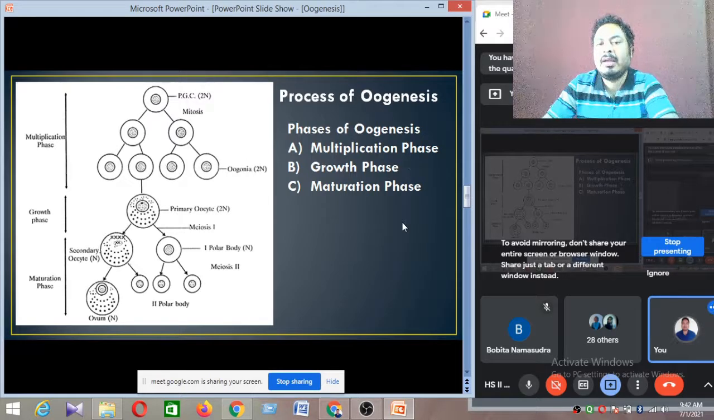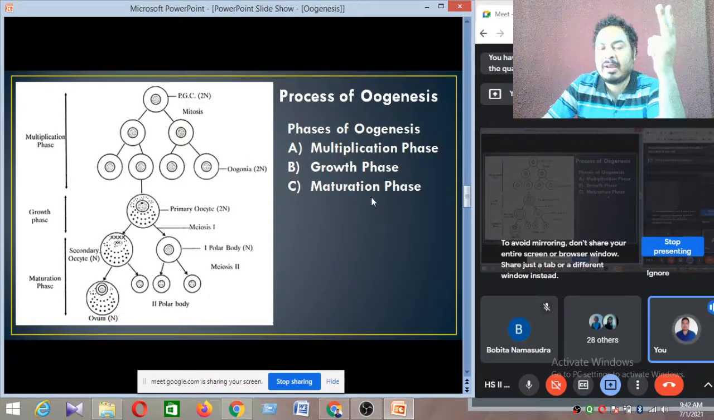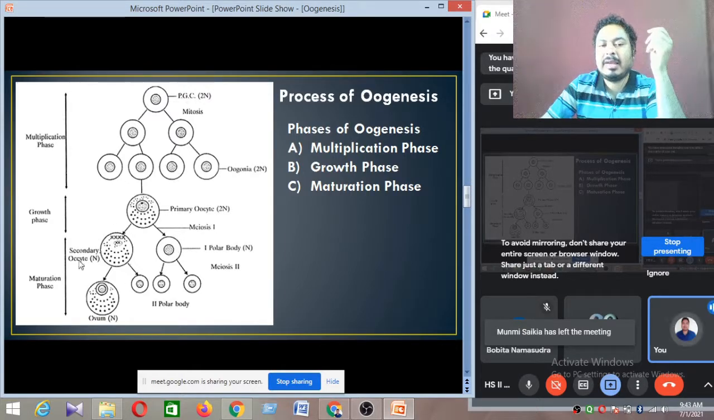Okay, and then the maturation phase. The maturation phase is completed by 2 different stages. One is called the first meiotic division and one is called the second meiotic division. After the first meiotic division of the primary oocyte, they produce 2 unequal cells. One is bigger in size, one is smaller in size. The bigger cell is called the secondary oocyte, which has n chromosomes, meaning the chromosome number is half. In the first meiotic division, the chromosome number becomes half. So they produce one secondary oocyte which is bigger in size, and they also produce one first polar body, which is smaller in size.